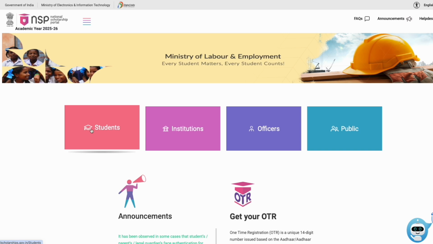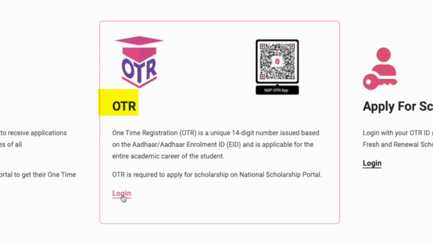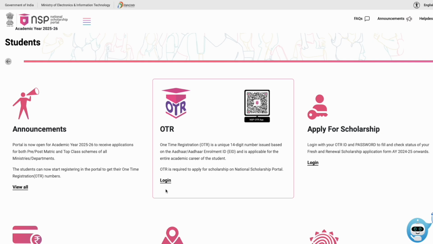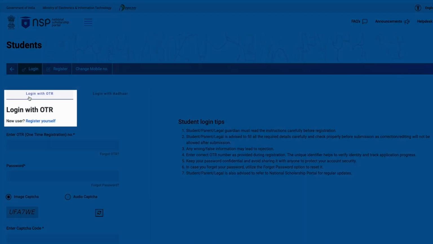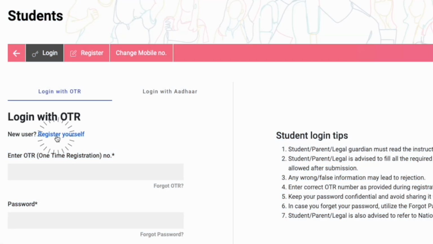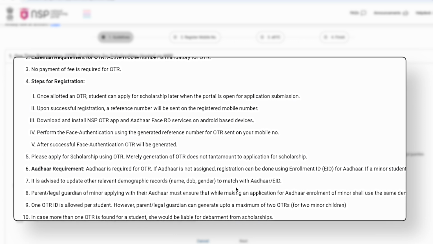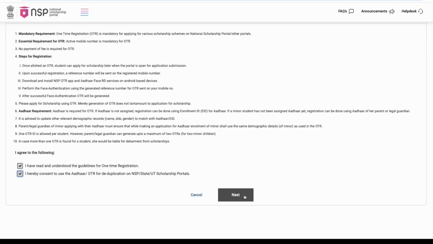To begin the OTR process, first click on the Student section. Here, you will see 3 options: Announcement, OTR, and Apply for Scholarship. For registration, you need to click on the OTR option first. Here, you need to click on New User, Register Yourself. Here, you should first carefully read the guidelines and then give your consent to proceed with the registration.